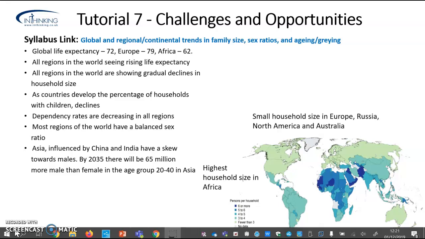So dependency rates are decreasing, therefore, in all regions. The dependency of young people and elderly people on their active population, so that's seeing a decline. And in most regions of the world, we see a balance between the sex ratio, so the balance between males and females. Now that's understandable.